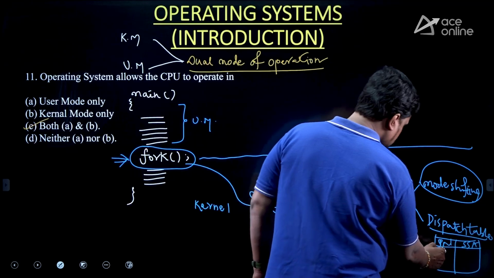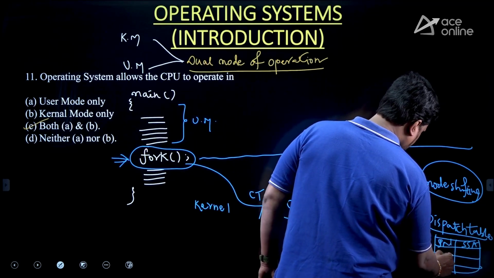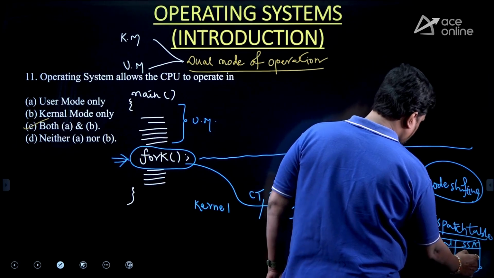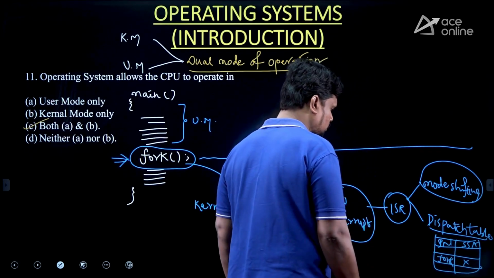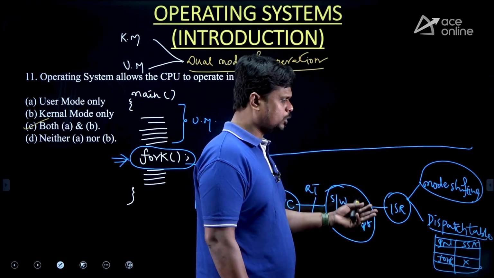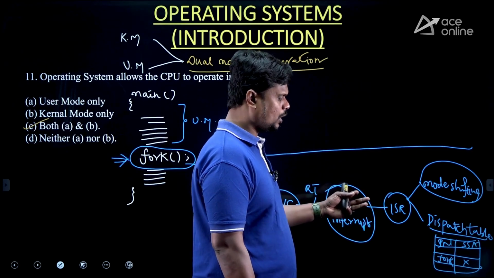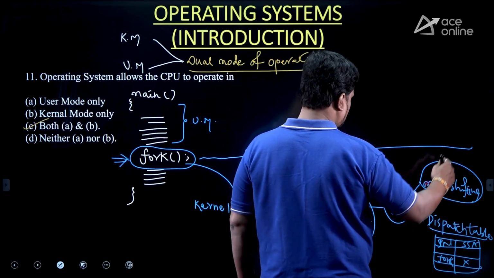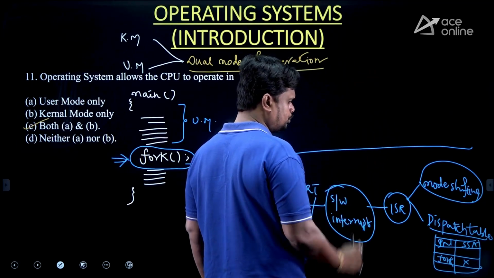So from this dispatch table, let's say if it is my fork here, I can find the starting address of the fork and load it into the CPU, means into the PC, which is called the program counter, right? Then the CPU can start its execution by going to main memory.